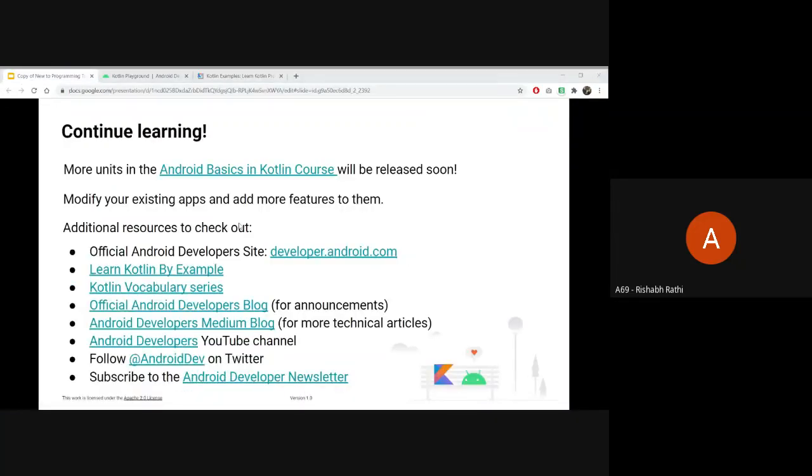I'll share the link in the chat box. If you want a career in Android, you will have to go into some advanced stuff that professional developers actually use in their day-to-day work.